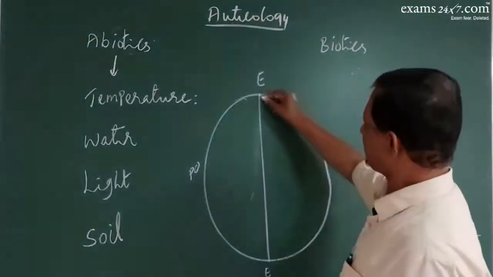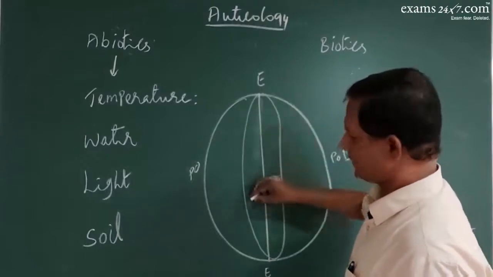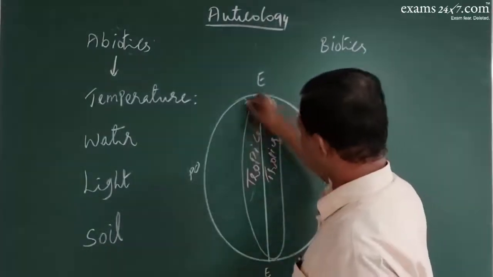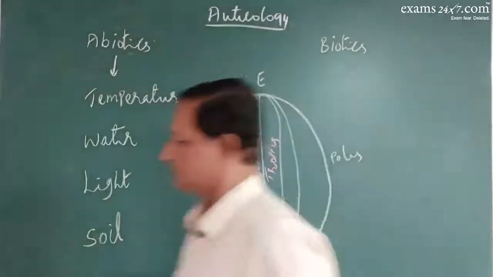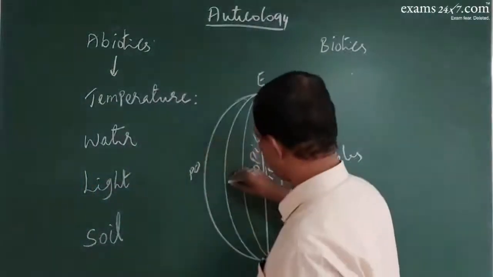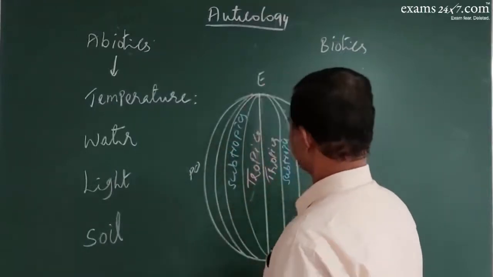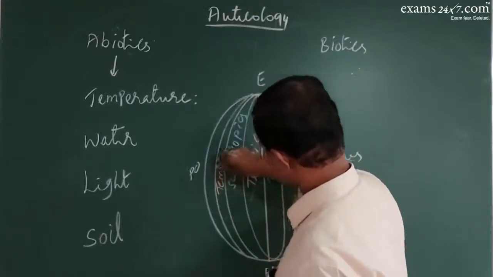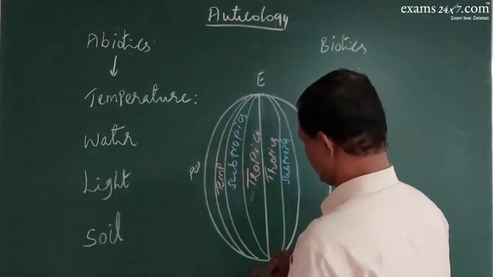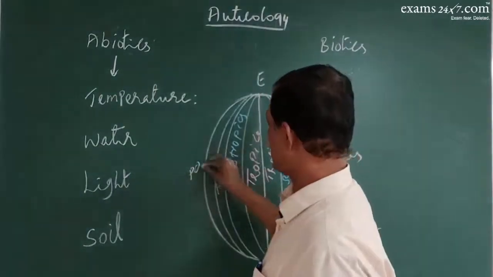Now, very close to the equator, you find the tropical area. Next to the tropical area, you find the subtropical area. Next to the subtropics, you find a temperate area. Here also a temperate area. And in the last case, this one, the polar area.